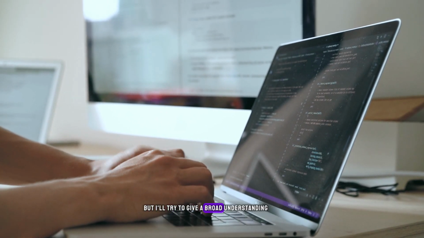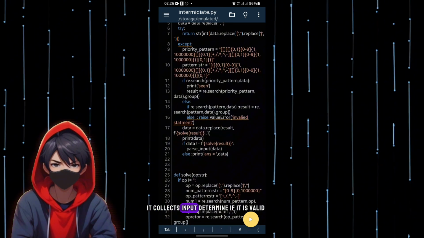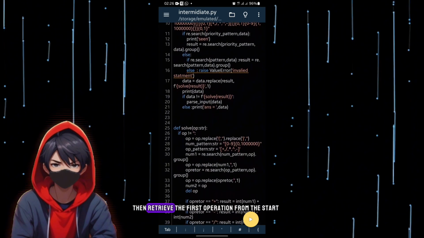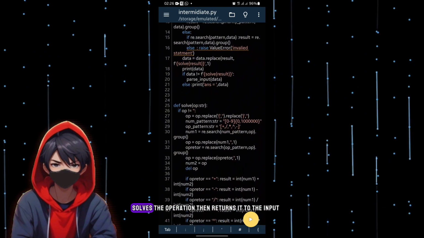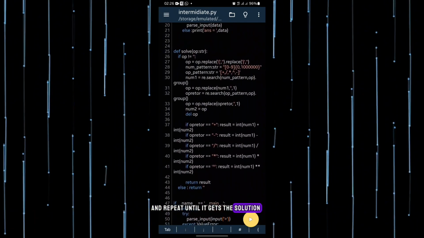But I'll try to give a broad understanding. His script goes like this. It collects input, determines if it is valid, then if it is, parses the input, then retrieves the first operation from the start, solves the operation, then returns it to the input and repeats until it gets the solution.